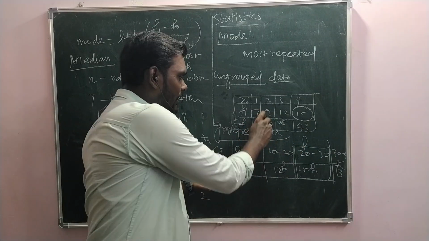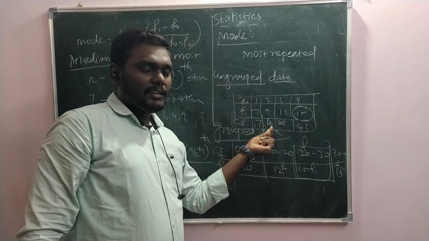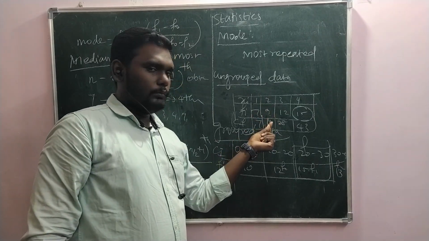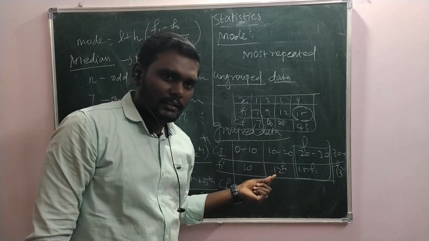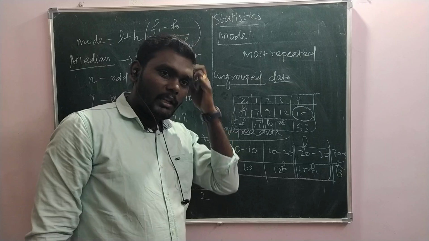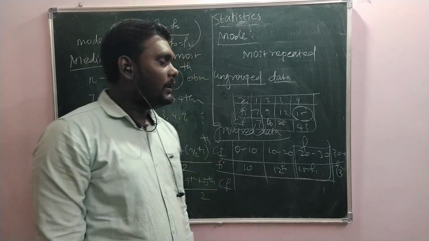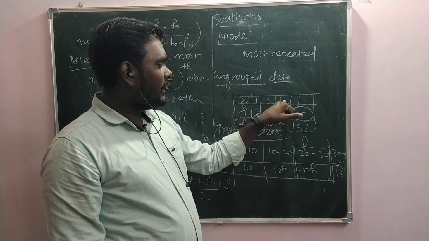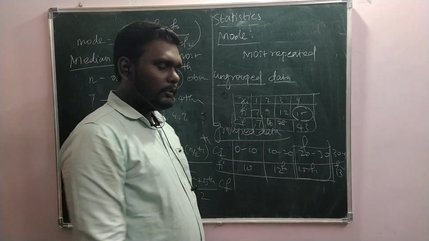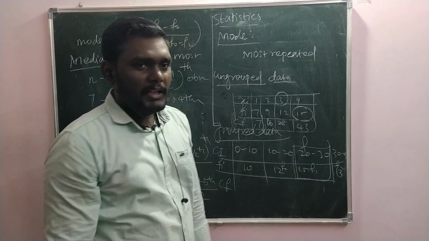The first 7 numbers are 1. From the 8th number to the 16th number we have 2. From the 17th number to the 28th number we have 3. So we are looking for the 22nd number. From the 17th to the 28th number we have 3, right? So 3 is the median.